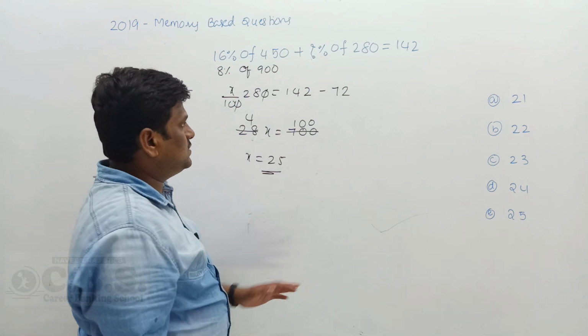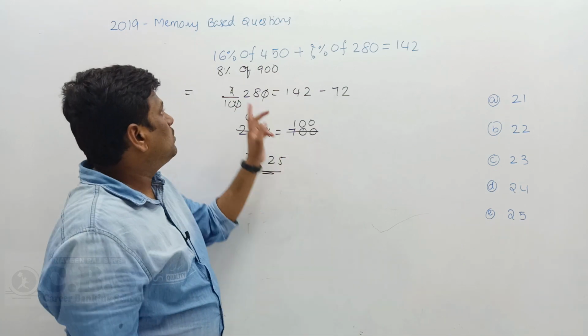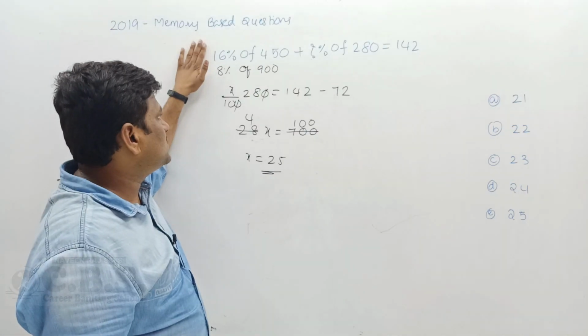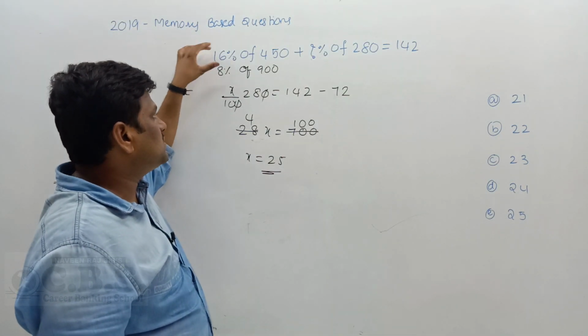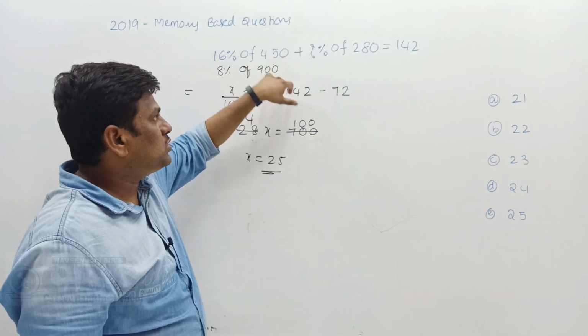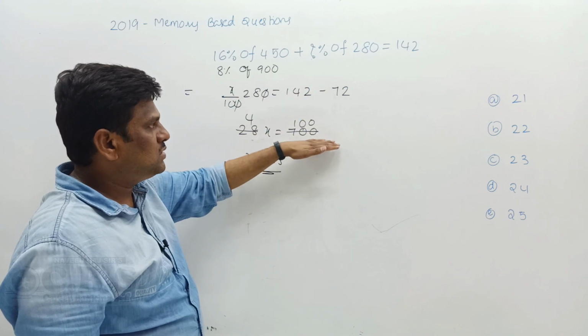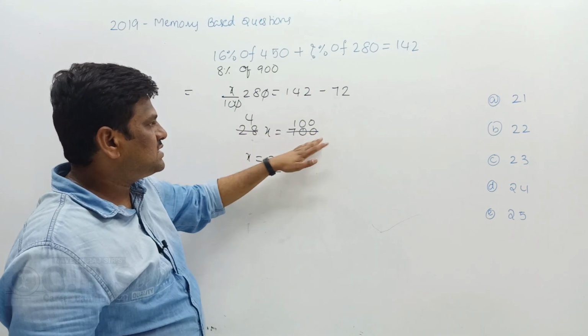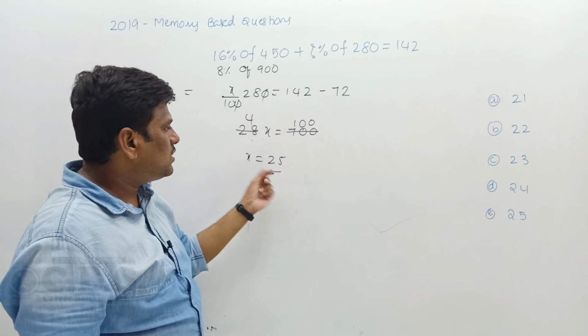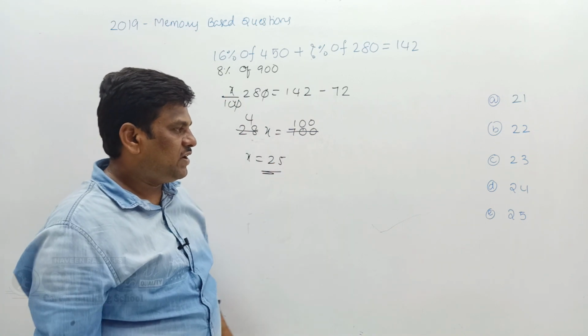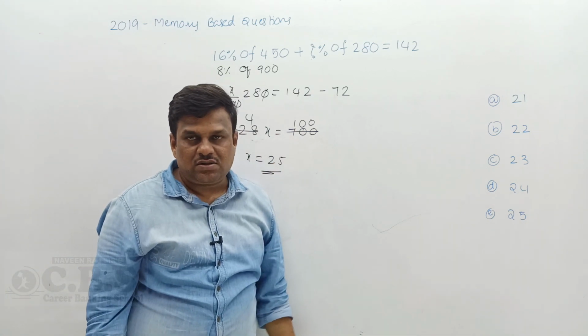Option E is the right answer. This is a method to do the question. What I did is use half of 16, which gives 8%, and double of 450 gives 900. 900% of 8 gives how much? 72. 142 minus 72 gives 70. 70 into 10 is 700. 28x is equal to 700, so x is equal to 25, the final answer. Option E is the right answer. Let's go for another question.